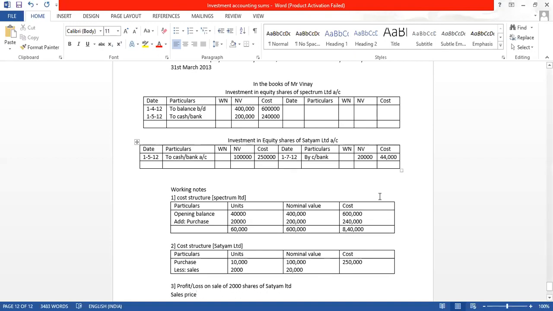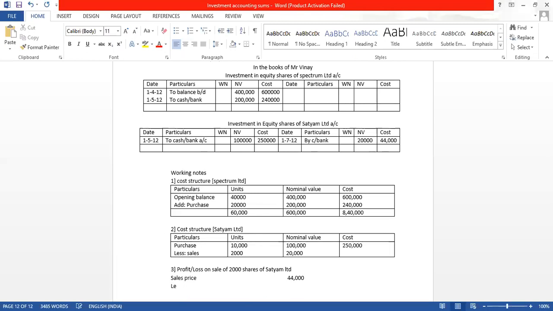It is the amount of 44,000. Now, less weighted average cost. Cross multiplication: 20,000 into 2,50,000 divided by 1 lakh. Do a cross multiplication and see what amount you are getting.